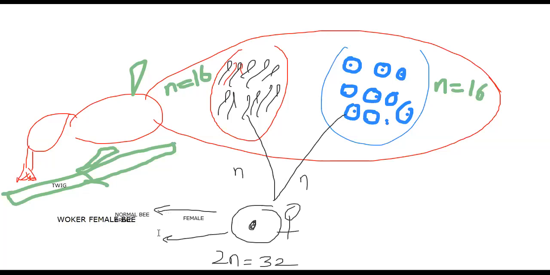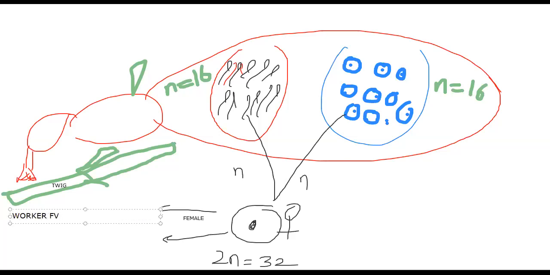Then during this process, if you feed with royal jelly, let me type here, so what we said, worker female bee. Very important question.